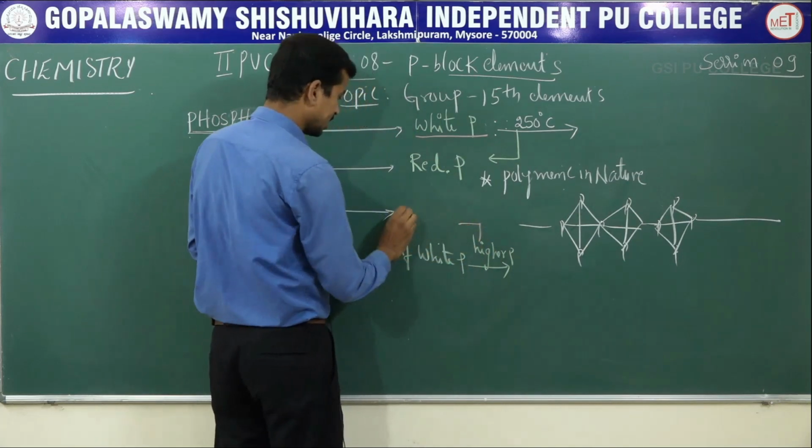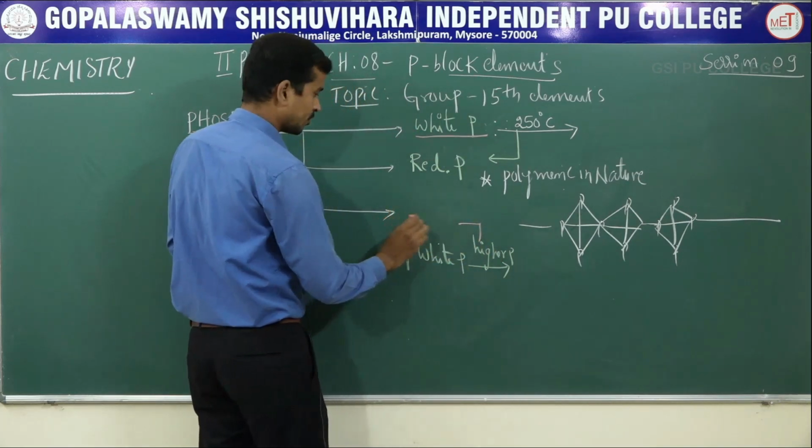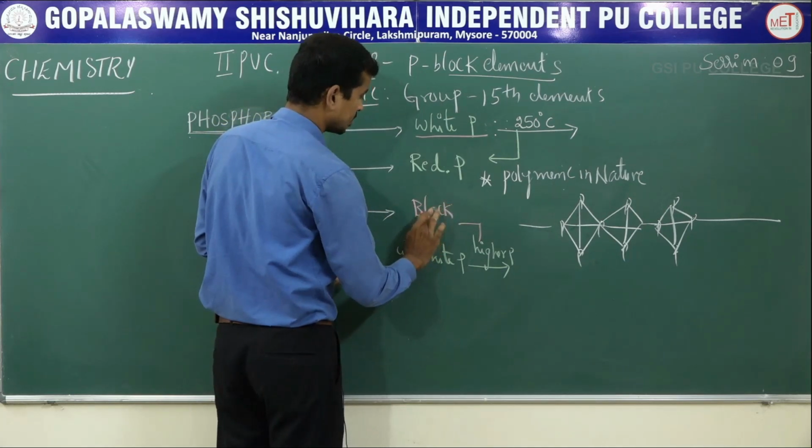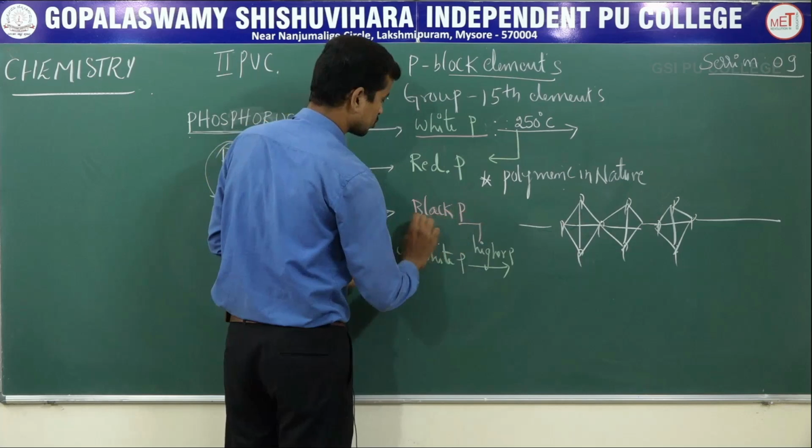You get another allotropic form of phosphorus, black phosphorus.